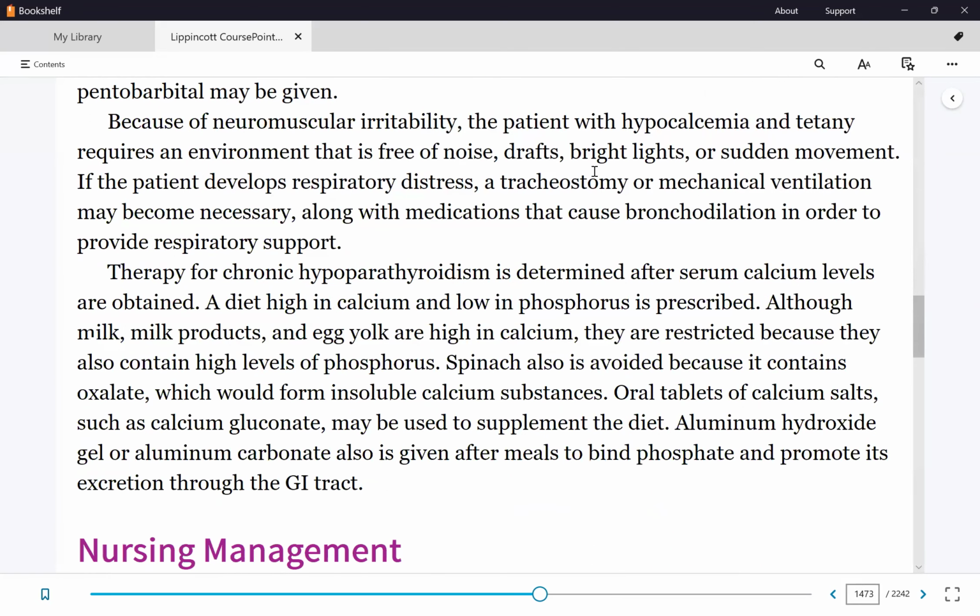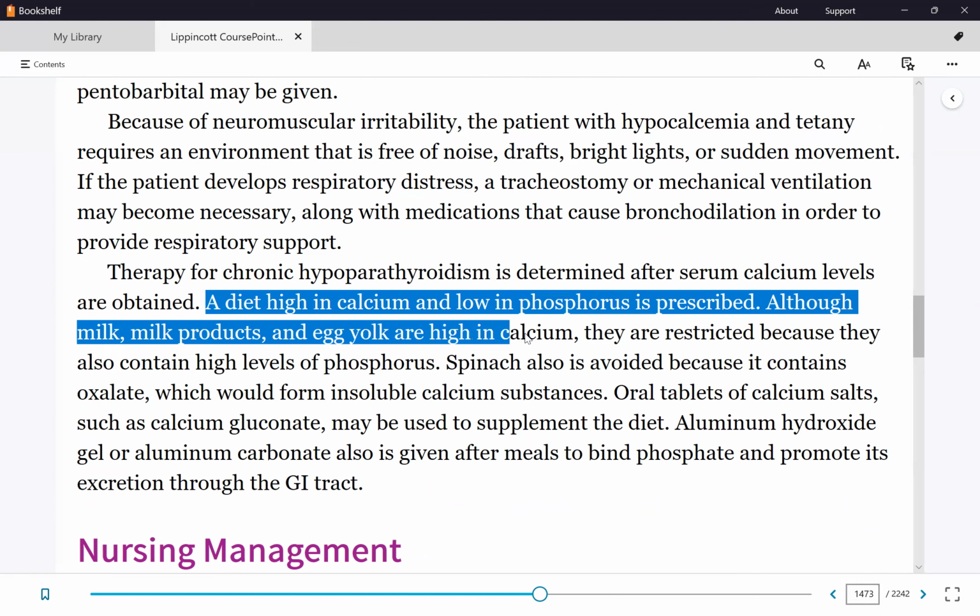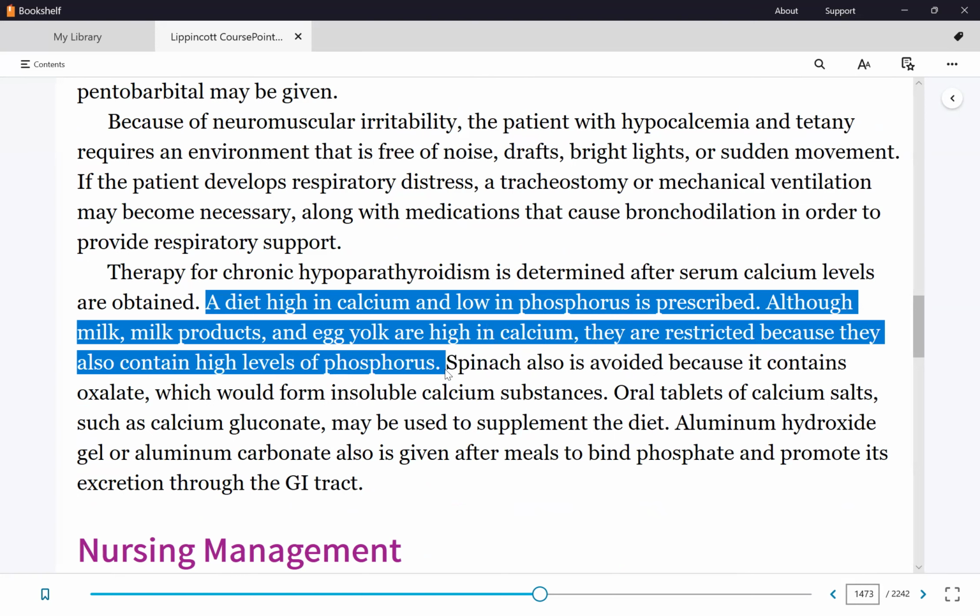And here is your nursing care, because the patients with hypocalcemia are at risk for seizures. So institute seizure precautions. And for diet, here we go. So here, why are dairy products not encouraged?